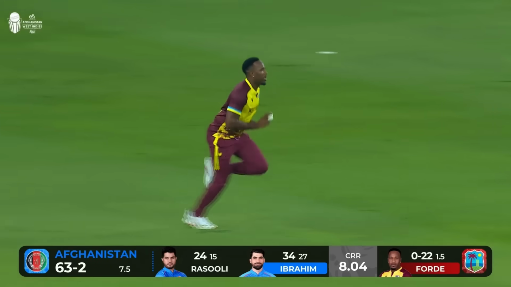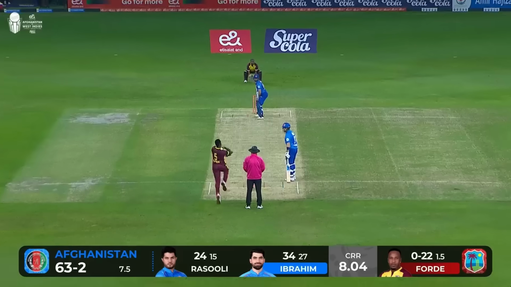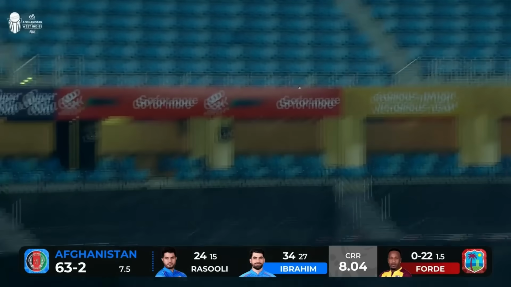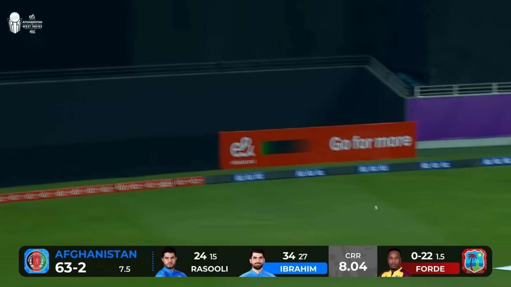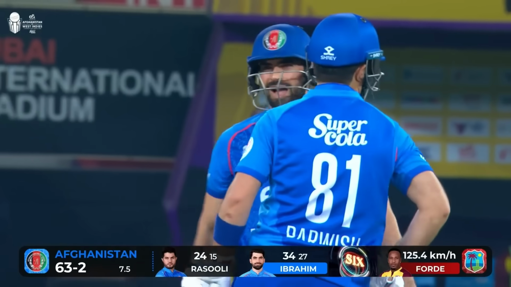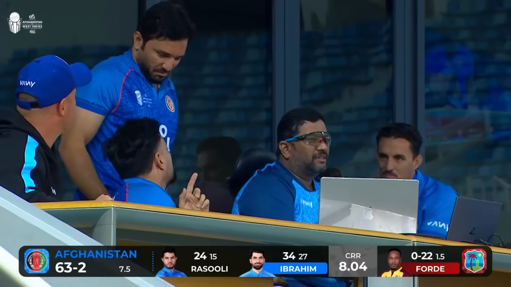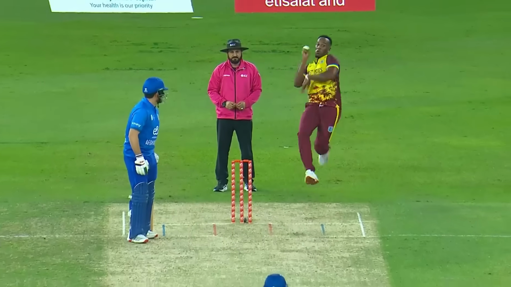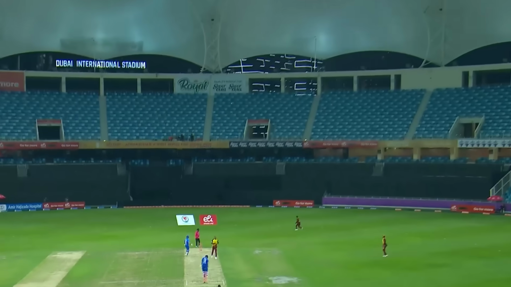You get the odd full ball here and there. It's part and parcel of what they bring. This one is hit straight over mid-off this time. Another 6. This time Ibrahim gets in on the act. What a magnificent stroke there. As soon as he saw that, his eyes went agog. Free swing of the arms as well. Something that tells you that the world's a better place.